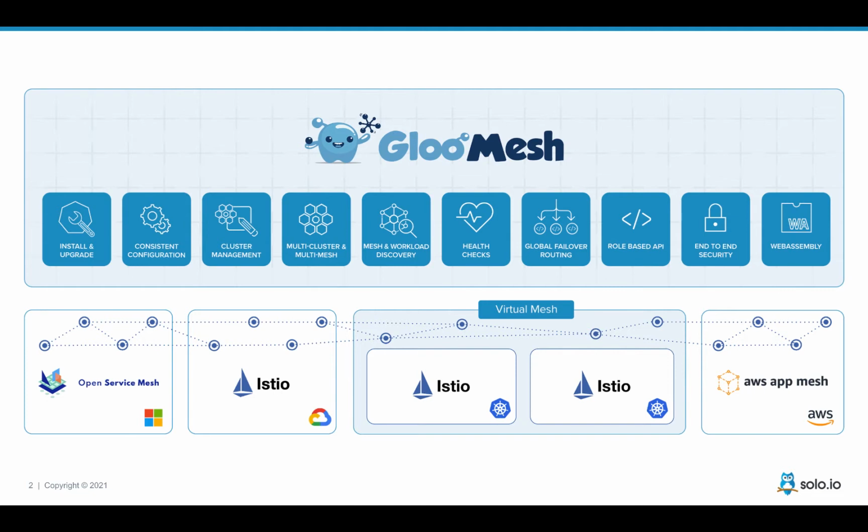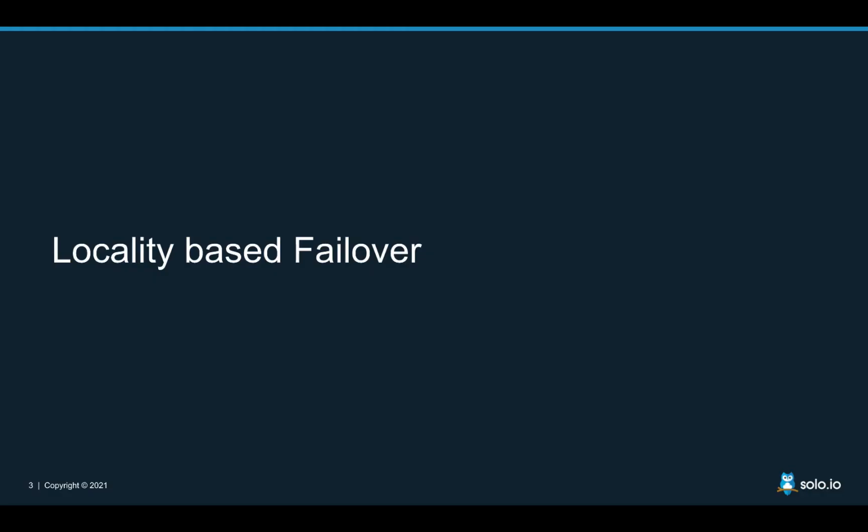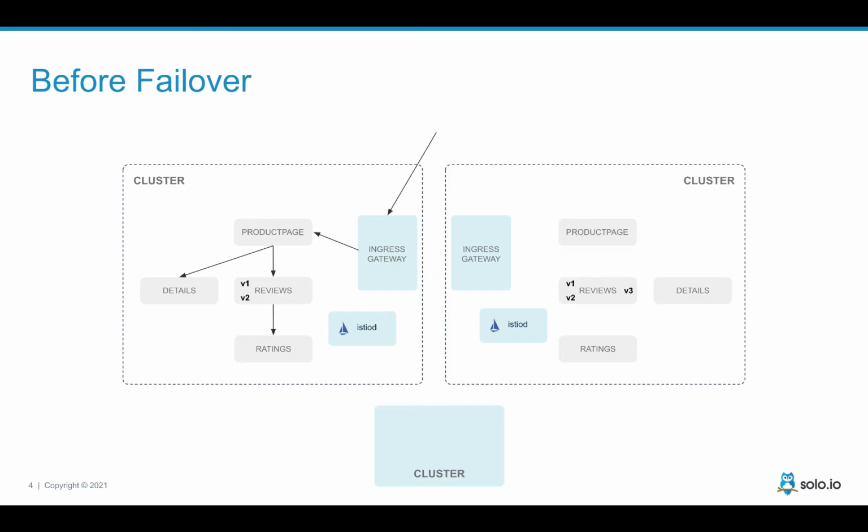So WASM on one side, the way we consolidate all the metrics in one place, and the failover routing that we can configure easily with Gloo Mesh. So we'll do two different scenarios. One is what we call locality based failover, which means that if you cannot reach a service in your local cluster, you try to find the same service in another cluster in the same zone, if you cannot, in the same region, if you cannot, anywhere, and everything automatically.